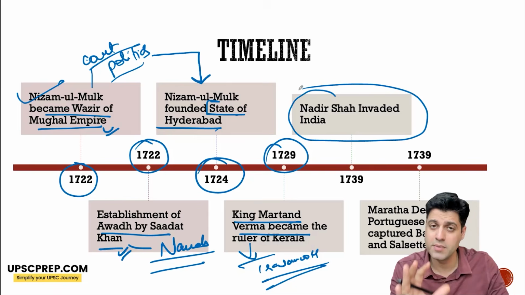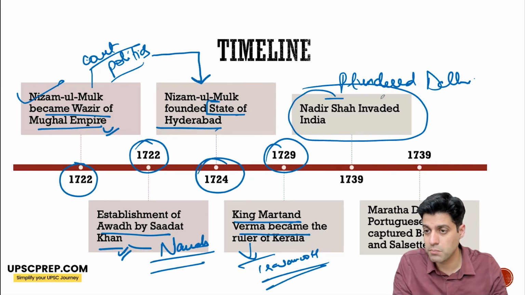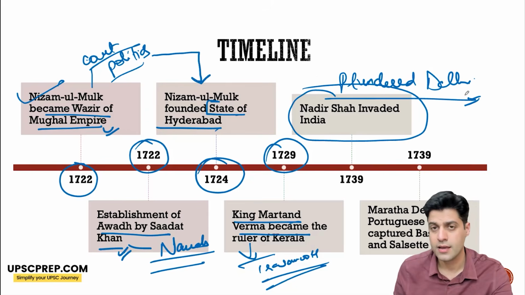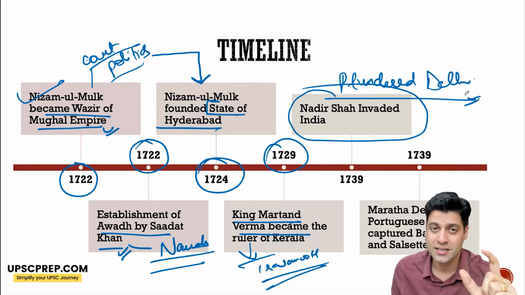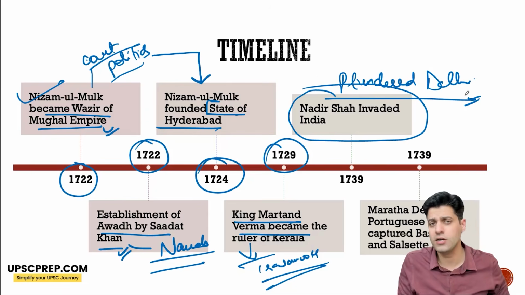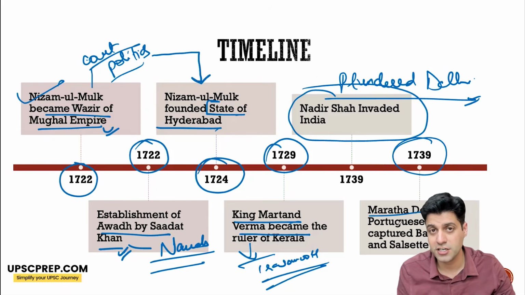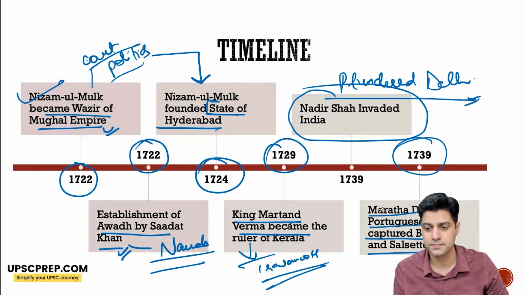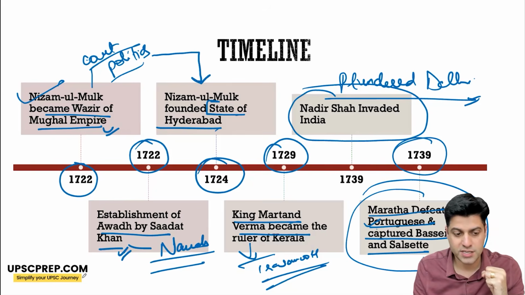And when I say India, I mean particularly he plundered Delhi, and he took away the peacock throne, along with the Kohinoor from the Mughals. Plundered Delhi like anything. And in 1739, the Marathas defeated the Portuguese and captured Vasai and Salsette. So the Marathas defeated the Portuguese here, 1739.